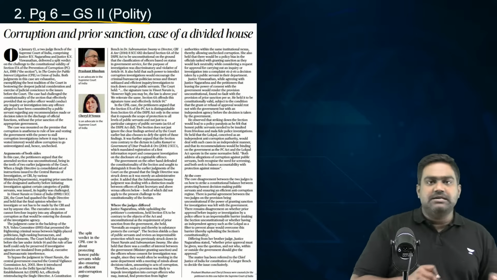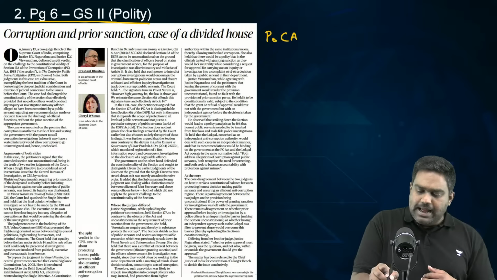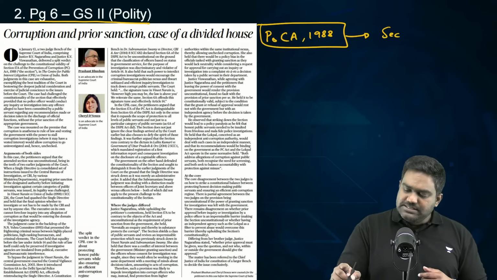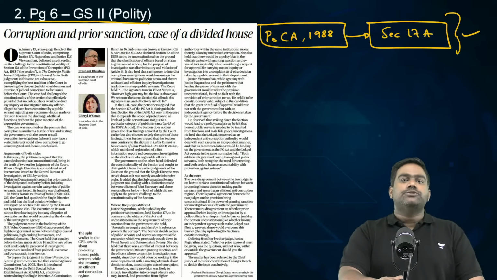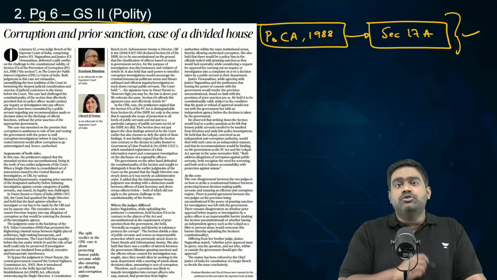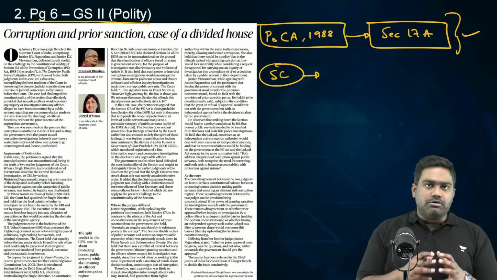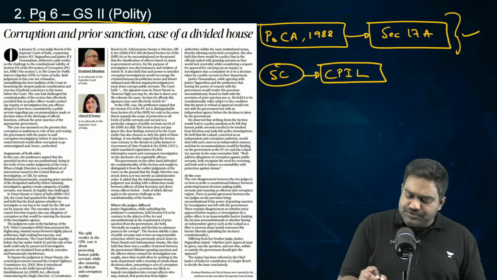On page 6, there's a very important column that's related to the Prevention of Corruption Act of 1988 and one of its controversial provisions, Section 17A. The reason why this topic is in the news is because just last week on 13th of January, the Supreme Court has passed an important judgment in the CPIL versus Union of India case.